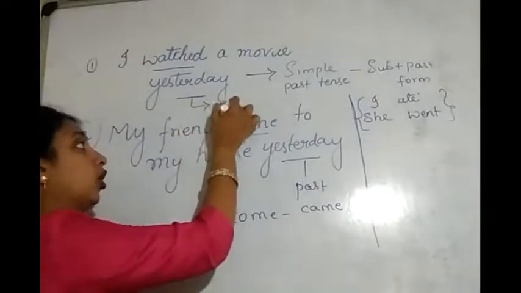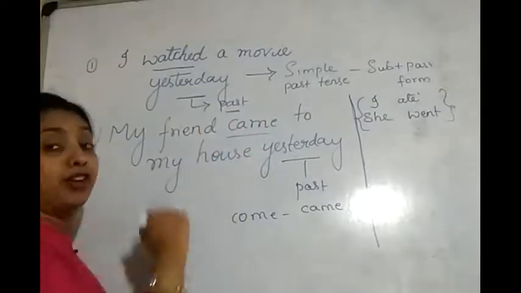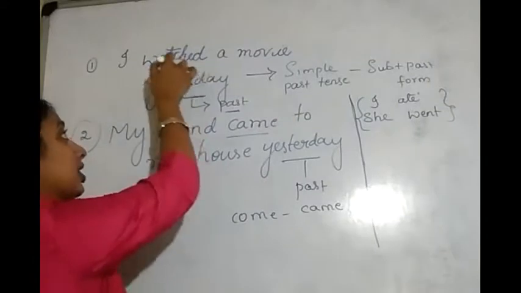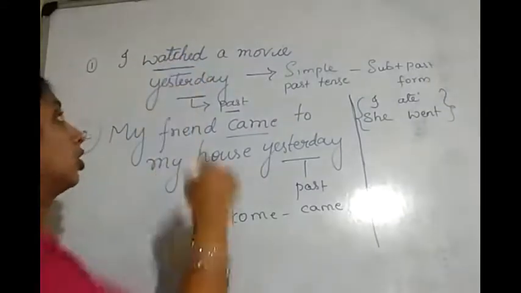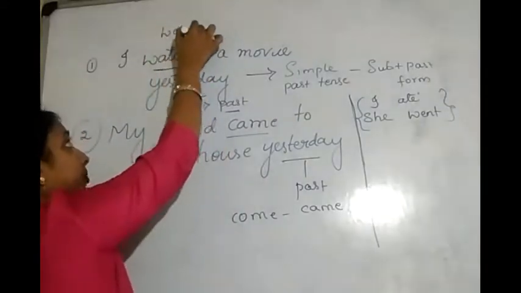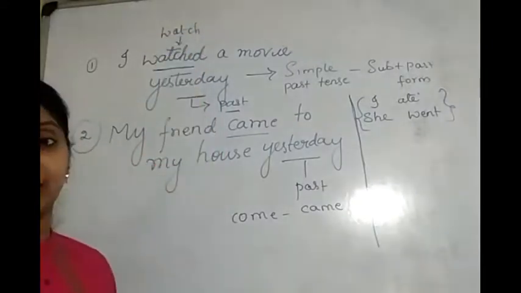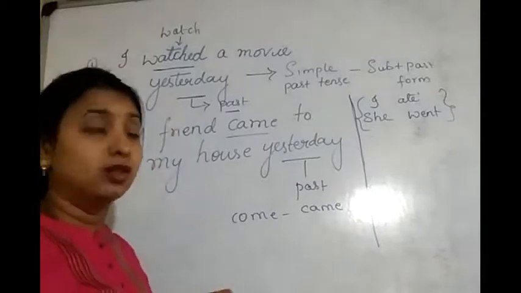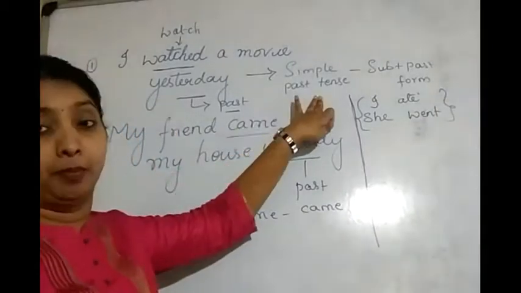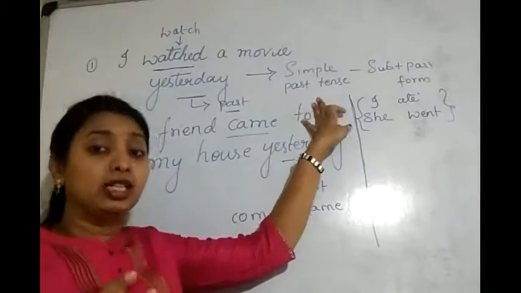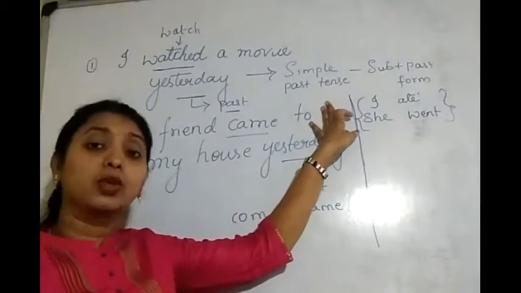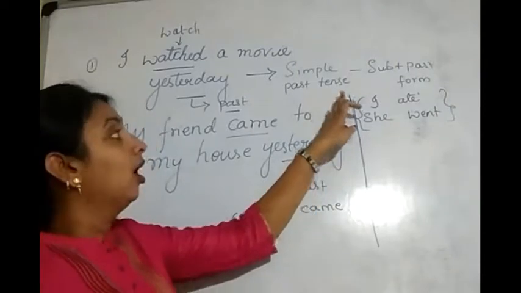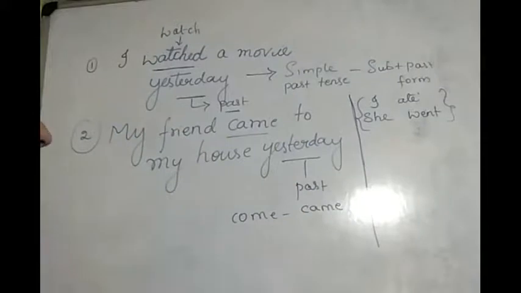It's past. So if I am speaking about the past, if I am making a sentence which is saying about past tense, then I have to use the verb in past tense. So watch is a word in present tense. Watched is past tense. I watched a movie yesterday is in past tense. So this is simple past tense, I can say. Simple past tense means these tenses speak about the sentences which happened in the past, which happened already, which are completed.